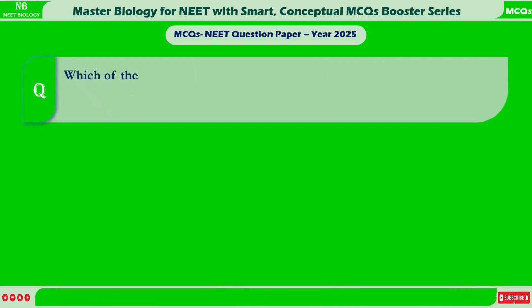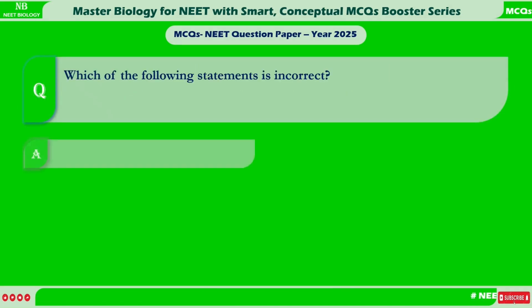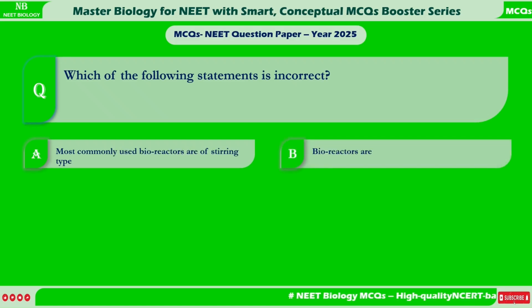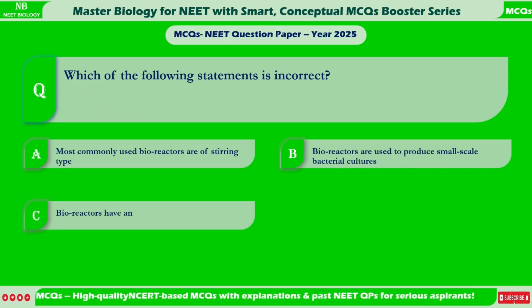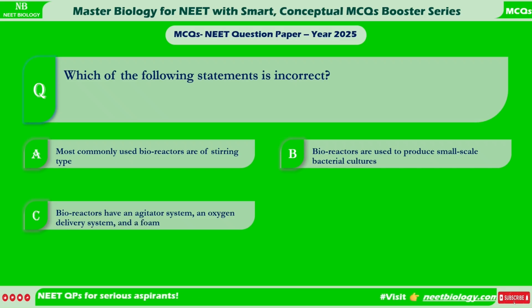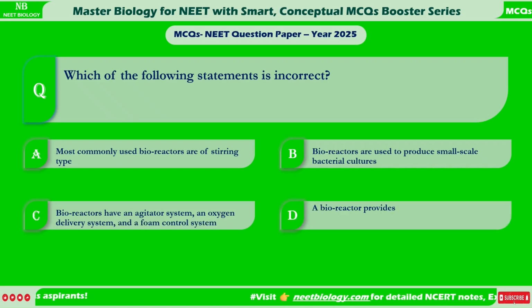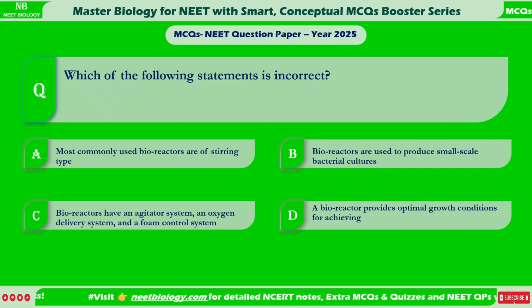Which of the following statements is incorrect? A. Most commonly used bioreactors are of stirring type. B. Bioreactors are used to produce small-scale bacterial cultures. C. Bioreactors have an agitator system, an oxygen delivery system, and a foam control system. D. A bioreactor provides optimal growth conditions for achieving the desired product.